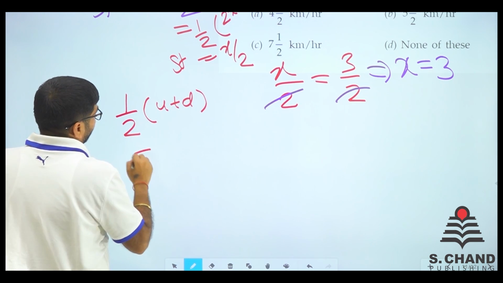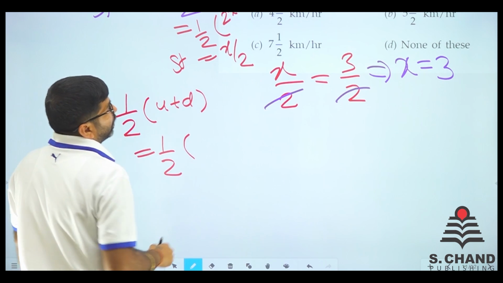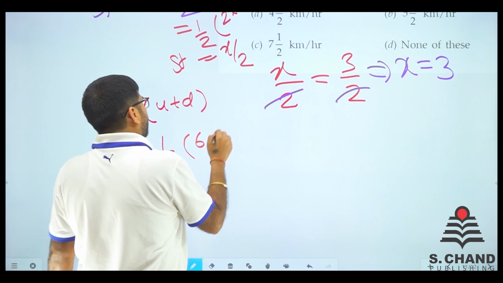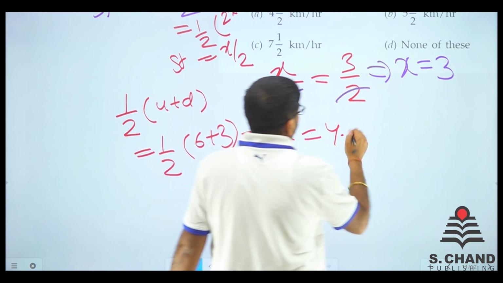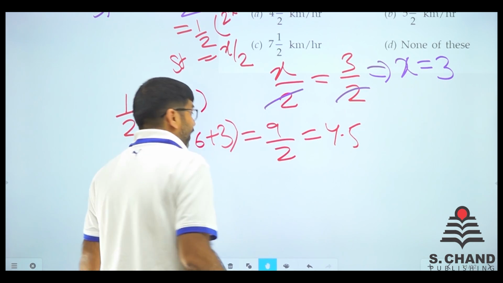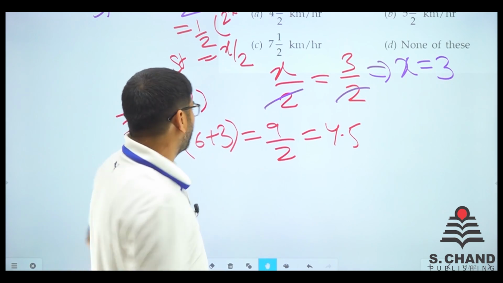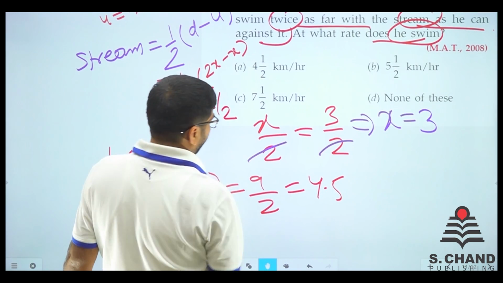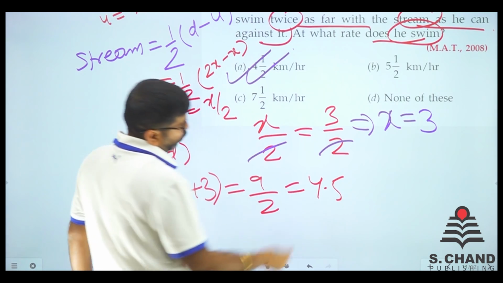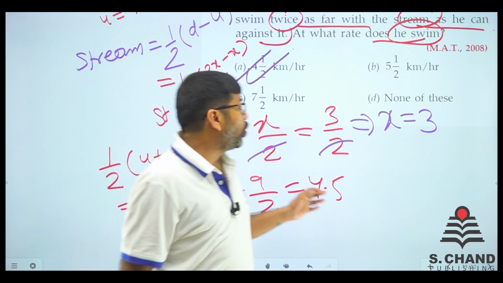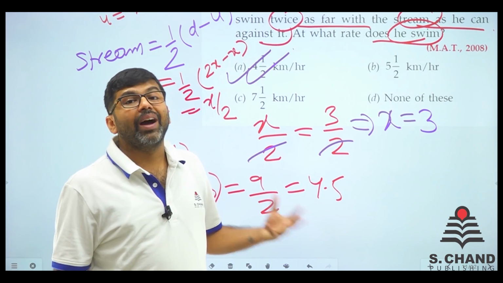So 6 plus 3 is 9, by 2 is 4.5, which is the rate at which he is swimming. Is there an option 4.5? Here we go, 4.5 kilometers per hour. So in this way you need to find the answer.